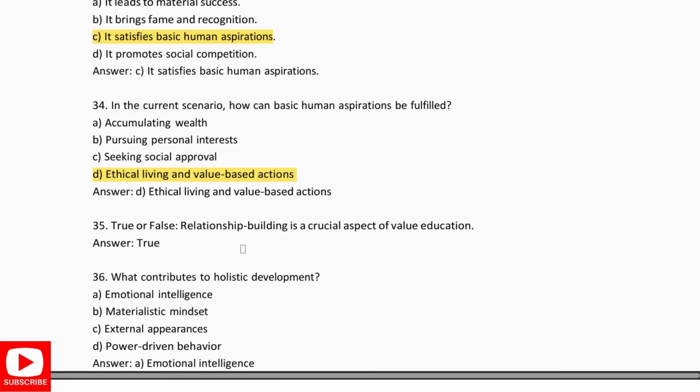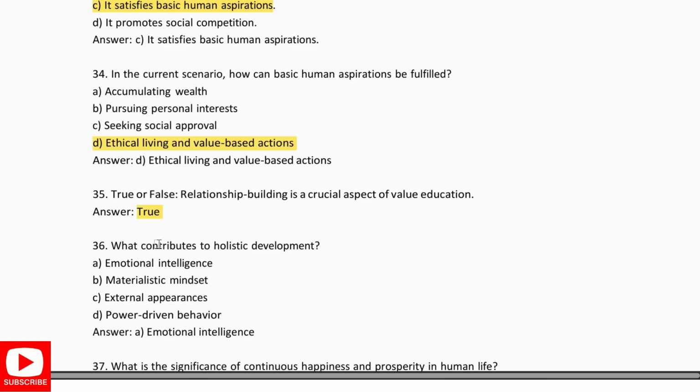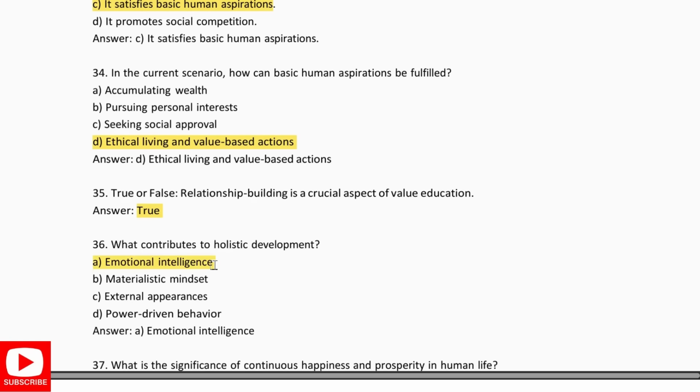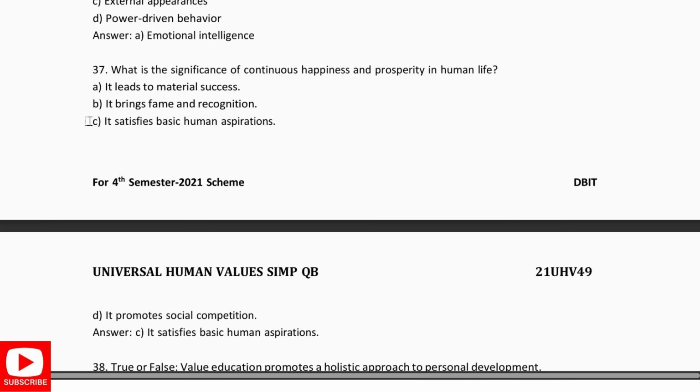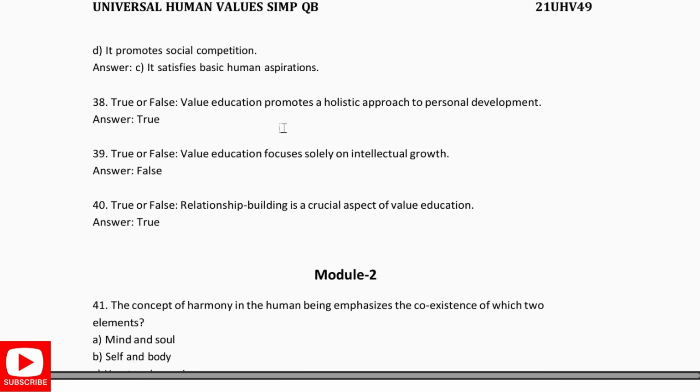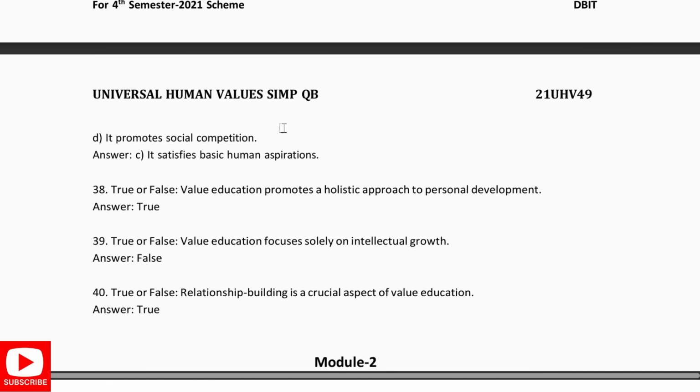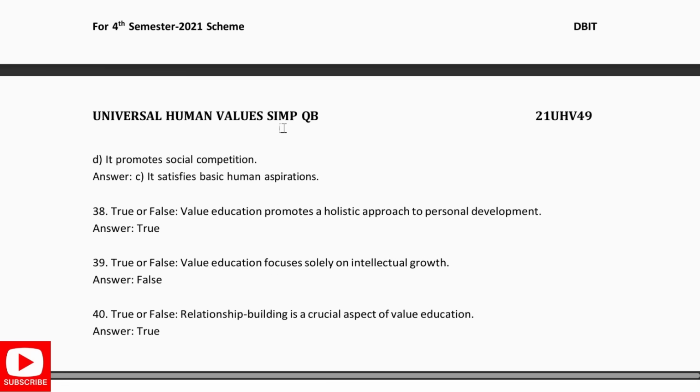Relationship building is a crucial aspect of value education. True. What contributes to the holistic development? It is emotional intelligence. What is the significance of the continuous happiness and prosperity in human life? It satisfies the human aspirations. Then true or false? Value education promotes the holistic approach to personal development. True. Value education focuses solely on the intellectual development. False. Relationship building is a crucial aspect of the value education, which is true.